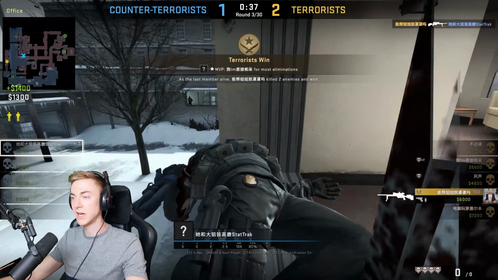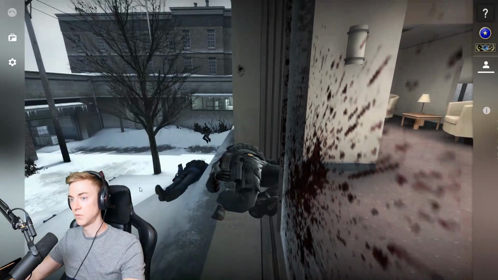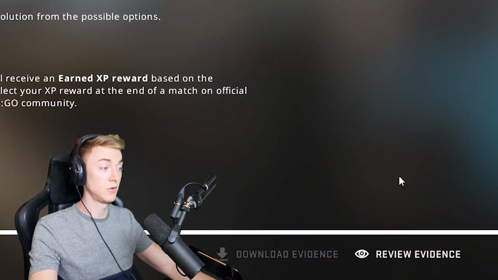Just like the person I suspect got banned 29 days ago. It proves that something in the game is working, but the fact that all these other people on the enemy team or their team doing exactly the same thing here, just hack v hacking their face off, are not banned, proves that something isn't working. I have seen enough of this full demo. Let's leave this and see if we still have the Overwatch case. And yes, we do. There it is.